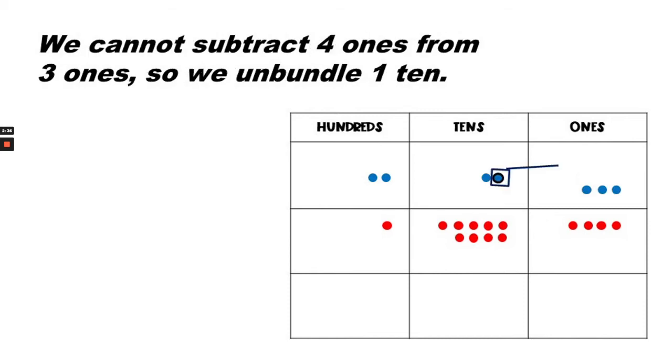Now we can subtract. Remember, when we subtract, we always want to start with the ones place. So we're subtracting 223 minus 194.